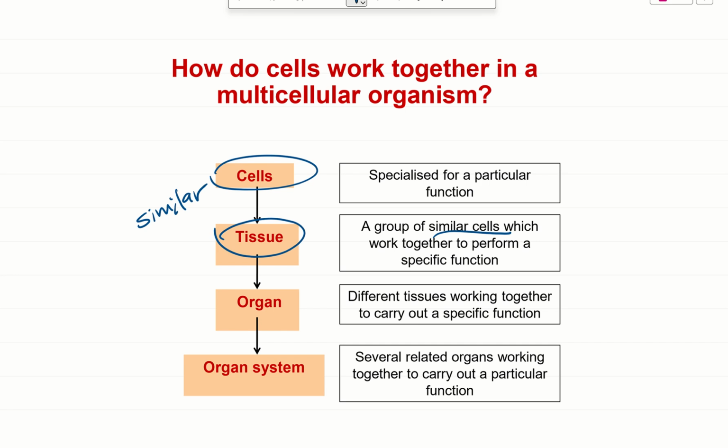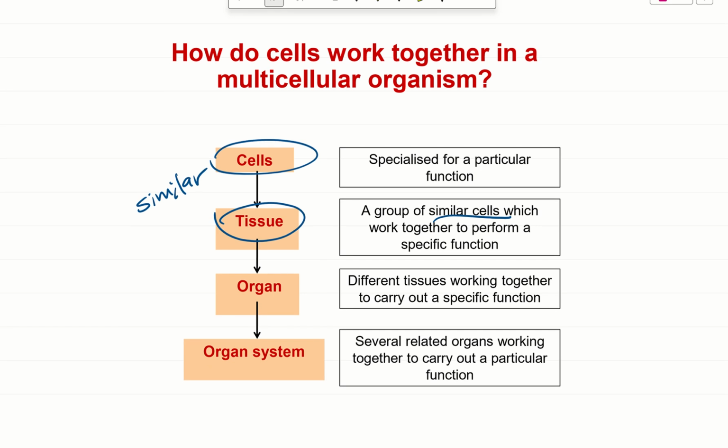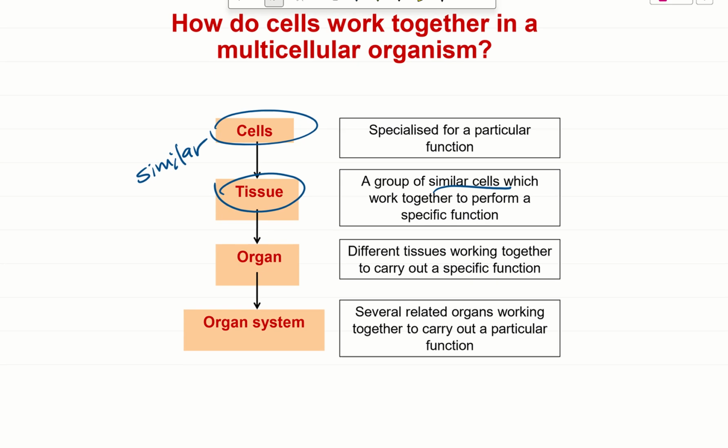So I can have, maybe, cheek cells. I have 1 cheek cell, and of course in my mouth I don't just have 1 cheek cell. I have many cheek cells, and all these cheek cells will come together to form a cheek tissue.